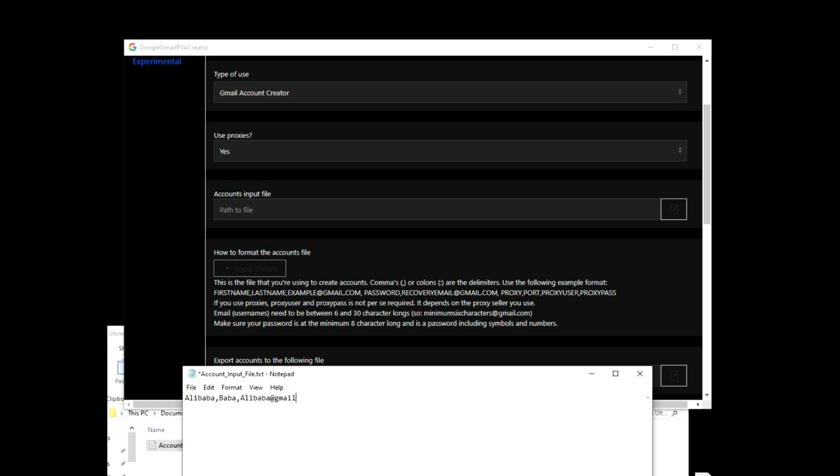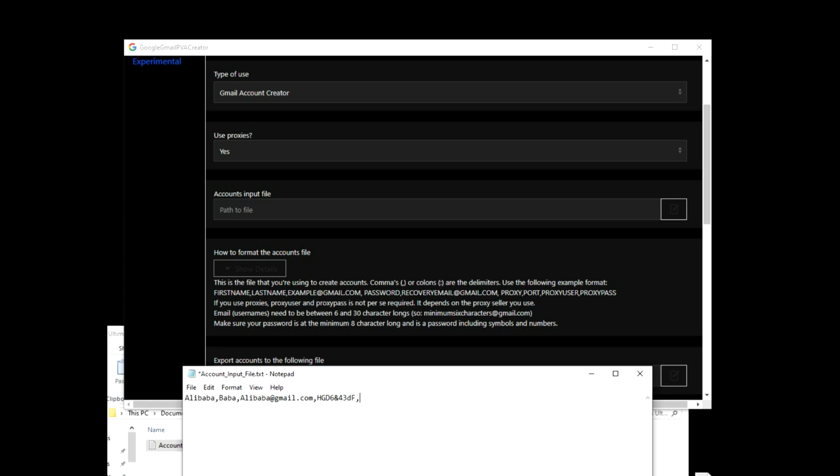gmail.com. Password needs to be a minimum of 8 characters long, and it needs to include symbols and everything. So let's just do something like this. You've got 8 characters. Let me count: 3, 4, 5, 6, 7, 8, 9. Should be perfect. Make a detailed password, please, otherwise the tool will error out, because Google requires this, okay? It requires a password that is very complex. So that is the password.